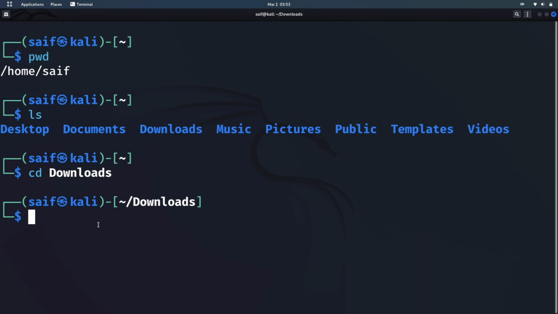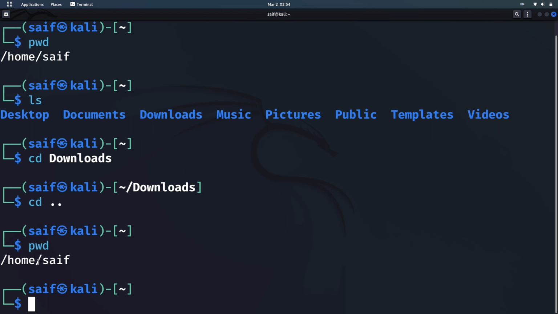Now one thing that might have arisen in your mind is that we are moving from one directory to another in the forward direction, but what if we want to come back from that particular folder? For example, what if I want to come back from downloads to the Ceph directory again? I mean to say, we want to go backward. Now what command should I use? You have to use cd dot dot. It will bring you back one step and you will be in the Ceph folder again. You can see I have printed the directory and we are in Ceph.